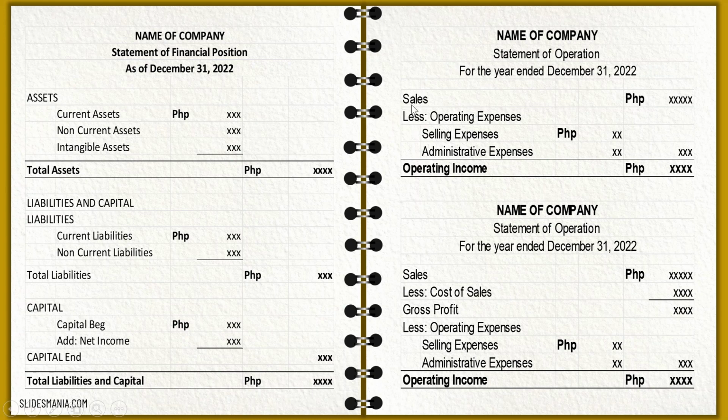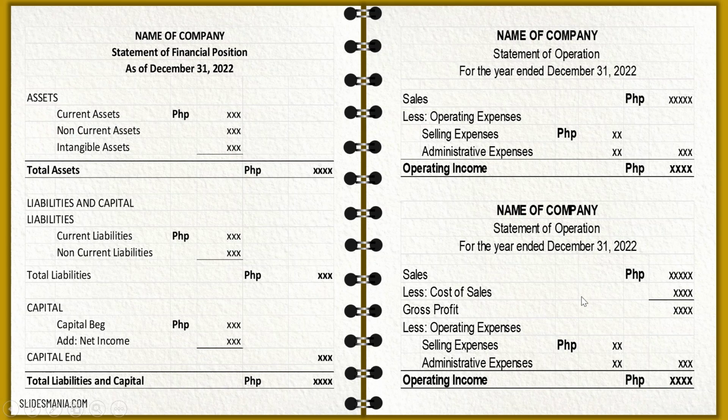So after deducting these 2, sales minus operating expenses, we have your operating income. Okay, it's only operating income because at the bottom, you need to deduct the appropriate amount of the tax that we have before you get the net income. Okay, the ending amount of your net income. Anyway, we will discuss that under your taxation.